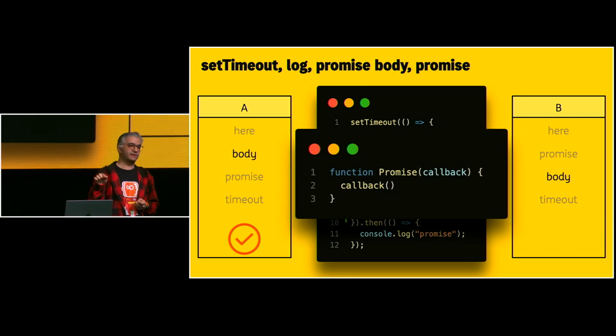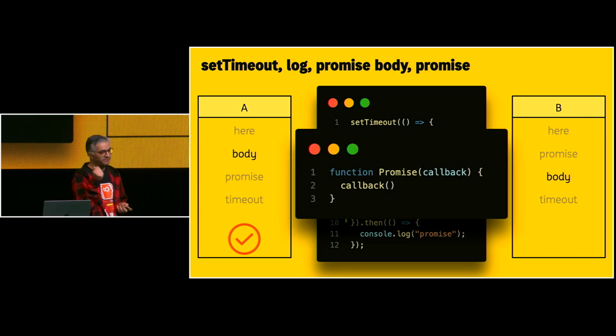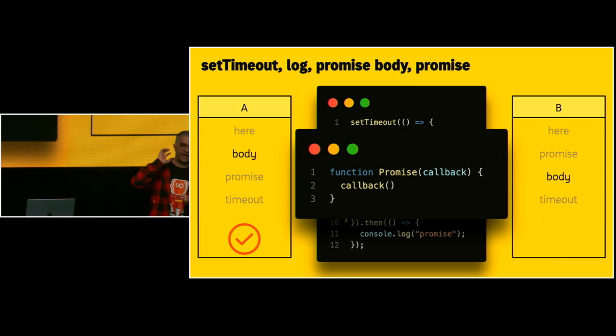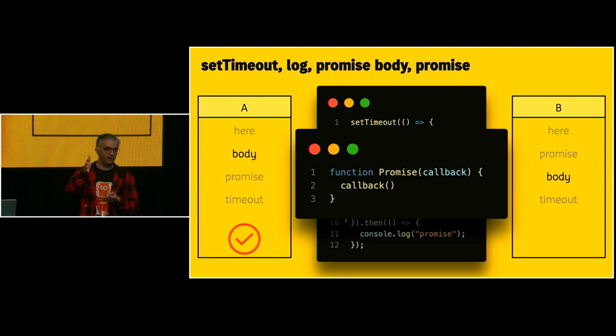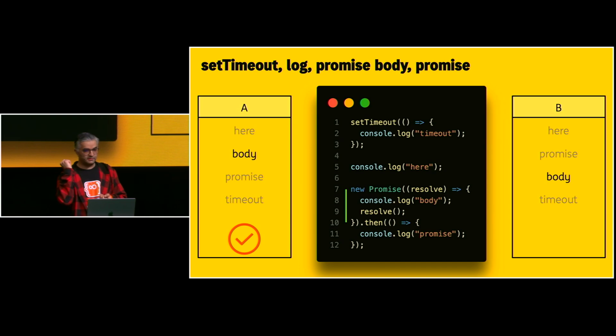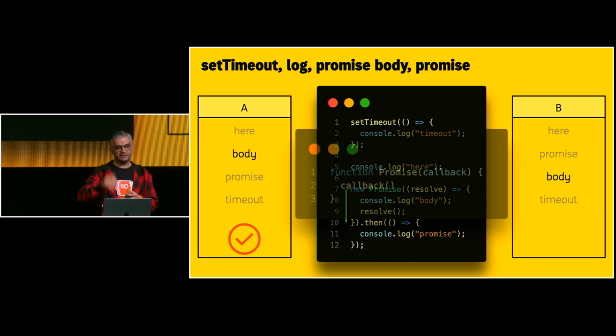Because the body callback of my promise runs instantly as soon as I generate my promise. It is literally like having a function that accepts a callback, and you run the callback immediately. So the answer would be here: body, promise, timeout.